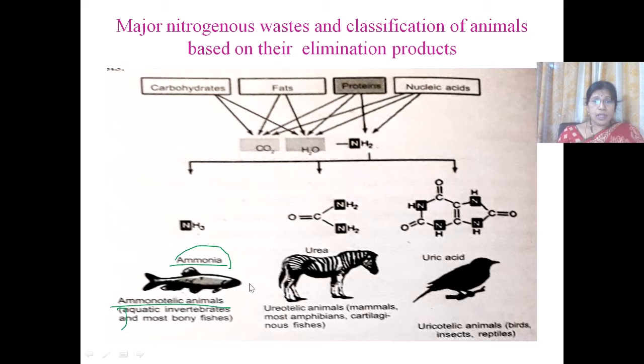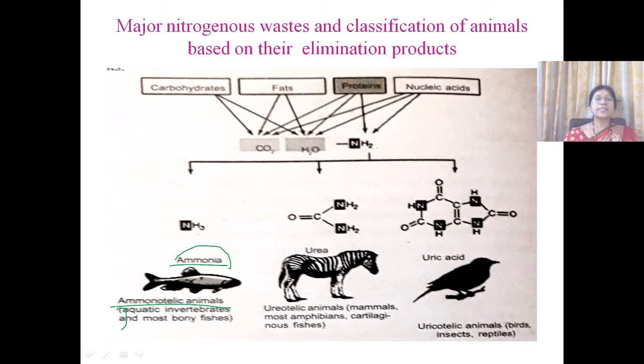That is, sodium ions are taken into the body of the fish from the surroundings, and ammonium ions are eliminated from the body of the fish into the surroundings. So this mechanism is facilitated by the antiporter mechanism. So this is called the antiporter mechanism, and because of this mechanism, the concentration of the sodium ions increases in the body fluids of the fishes.